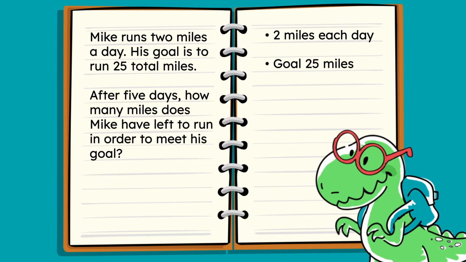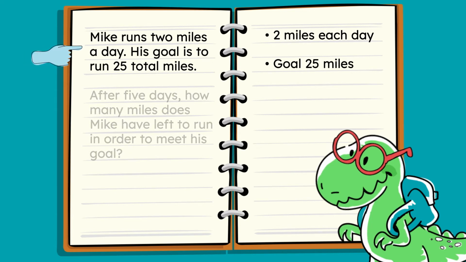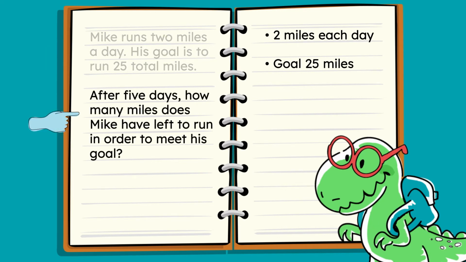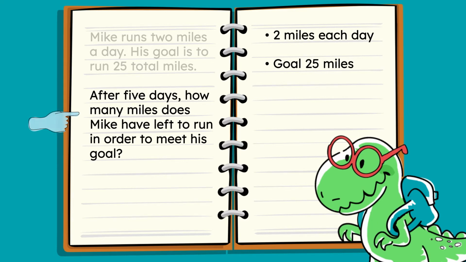Oh, I heard someone say they're not sure. No worries, let's reread the problem. Mike runs 2 miles a day. Check. His goal is to run 25 total miles. Check. After 5 days, how many miles does Mike have left to run in order to meet his goal? Oh, we left that last part out.